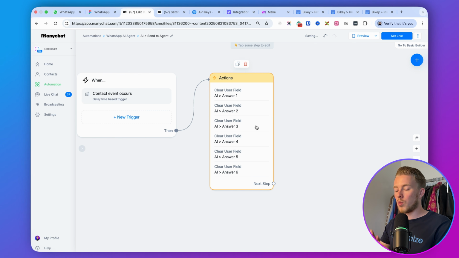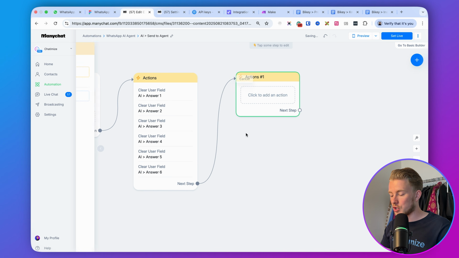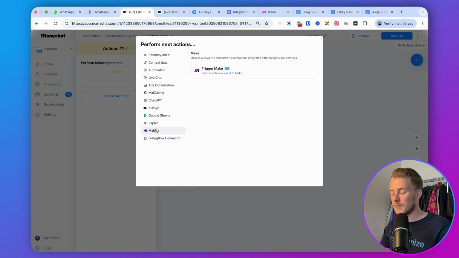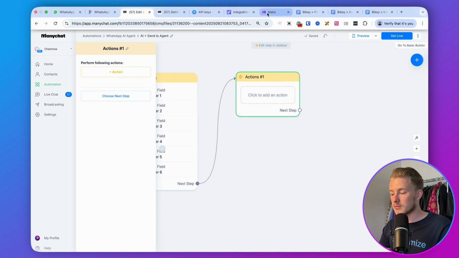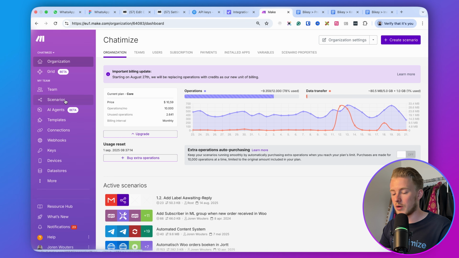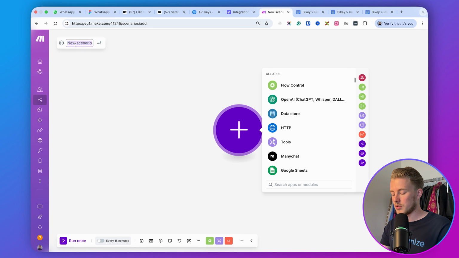Then the next step is that we want to send our messages to Make, because Make is the platform that we will use to connect everything together, right? So as a next step here, you add an action, and then you want to trigger Make. In my case, this already shows up. If you did not connect to Make before, it will not show up, right? So I will show you how you can make this show up if you have never used Manychat and Make before. What we're going to do in Make is go to scenarios, create a new scenario, and call it WhatsApp AI agent.